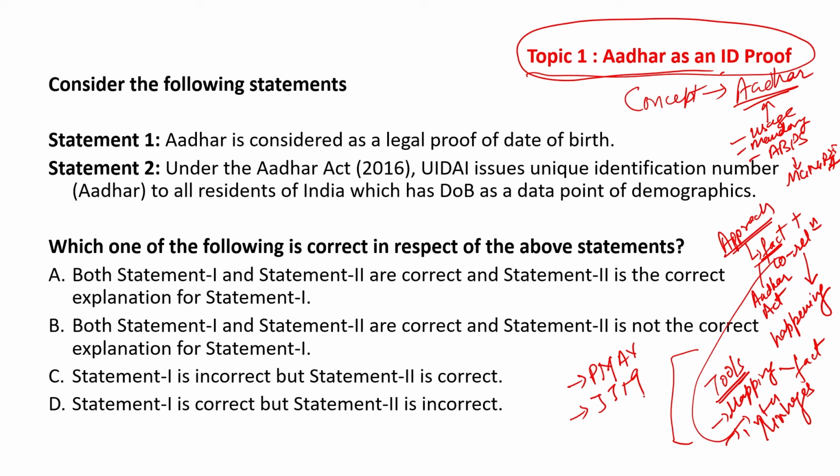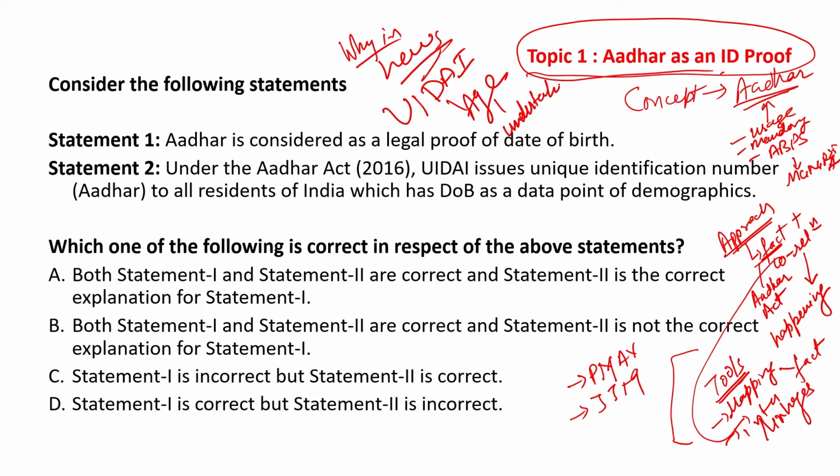So let us read the question. You see that this Aadhar and the clarification is the fact that the UIDAI recently issued the clarification that those relying on Aadhar proof for age should do so after an undertaking.